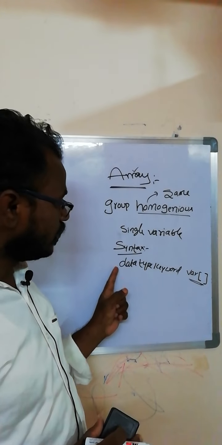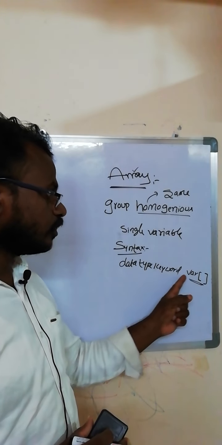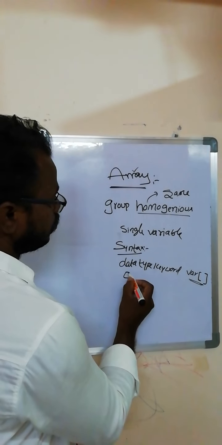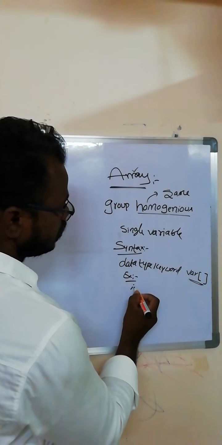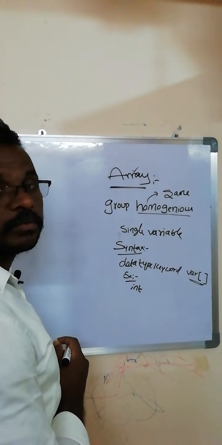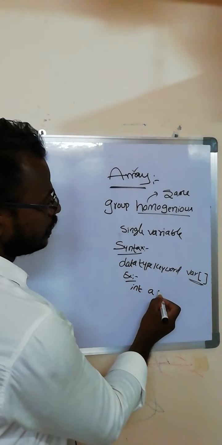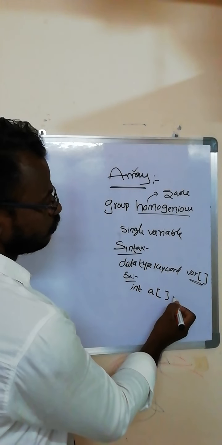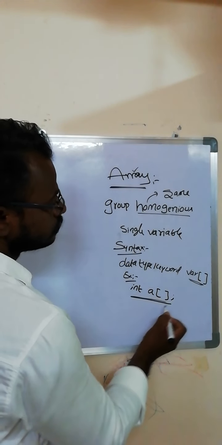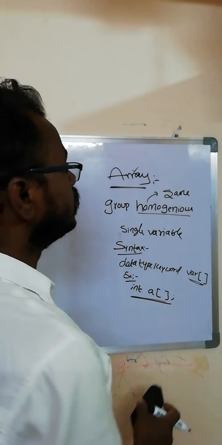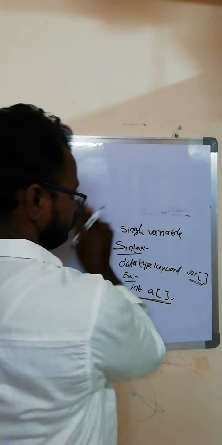We write the syntax as the data type keyword, variable and array symbol. For example, I have declared an integer variable using the keyword int. The variable is a, and we specify the symbol. This is the array declaration.